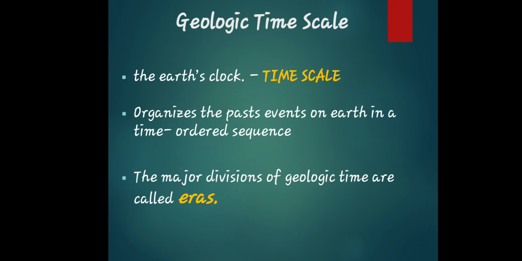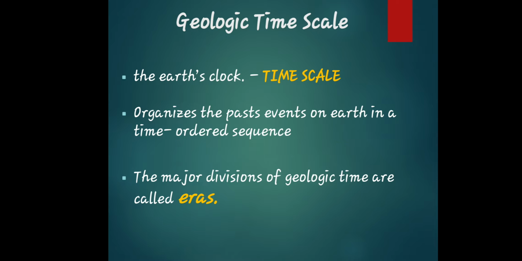So let's move. Since we've already discussed what is geology and what is happening on the Earth, let's go now to the geological time scale. The Earth's clock is the time scale, of course. It organizes the past events on Earth in a time-ordered sequence. Aside from that, it is the major division of geological time, or so-called eras.